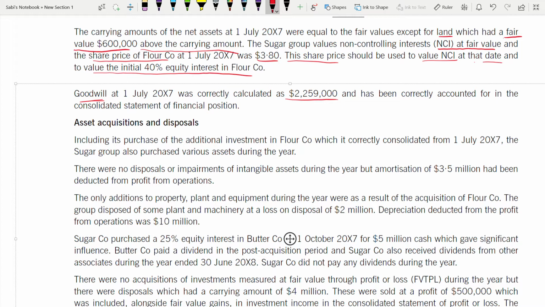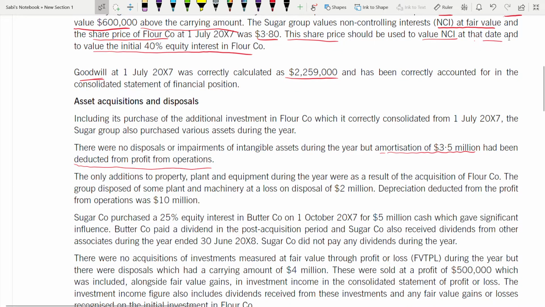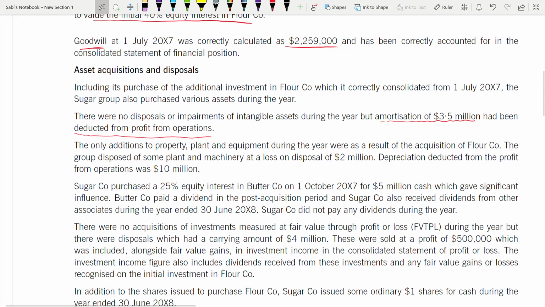Sugar also purchases various assets during the year. There were no disposals or impairments of intangible assets during the year, but amortization had been deducted from profit from operations. Now, why are they giving this? You will understand it later. Because this is usually there to find cash flow from operating activities. That's why this amortization is there.